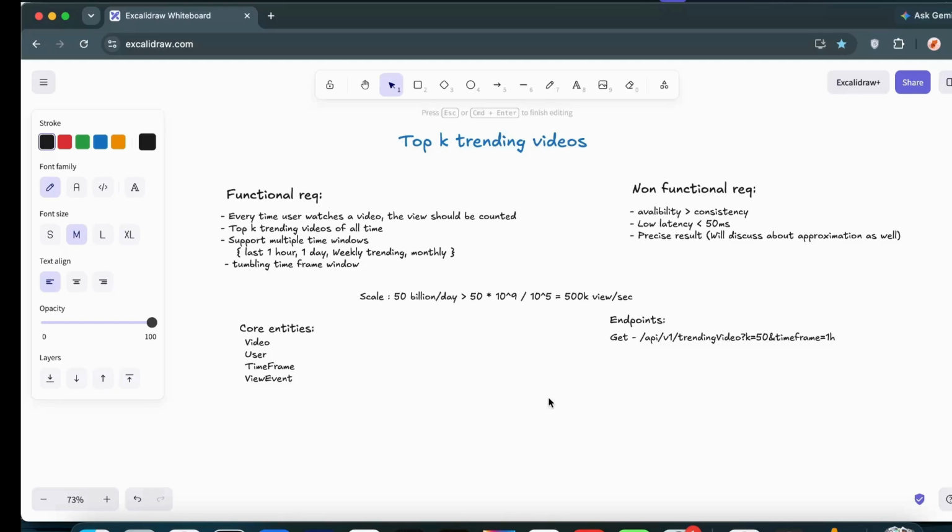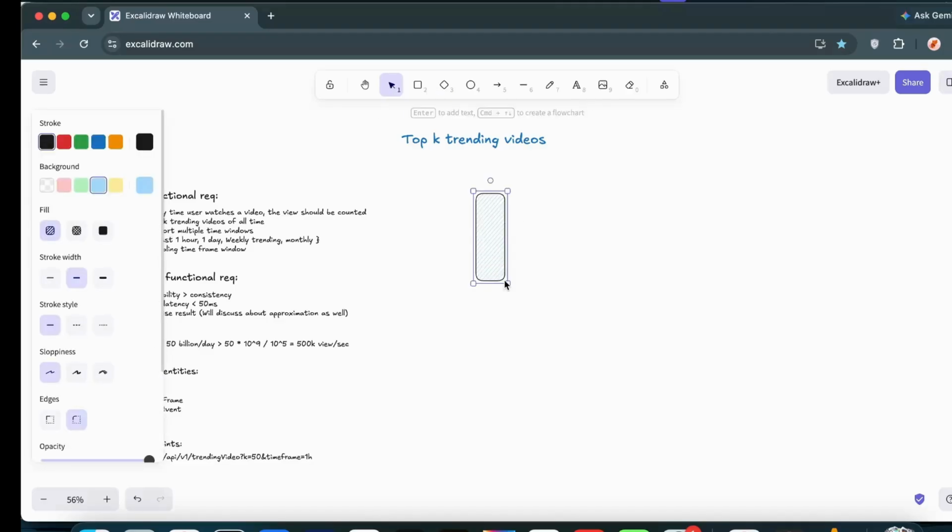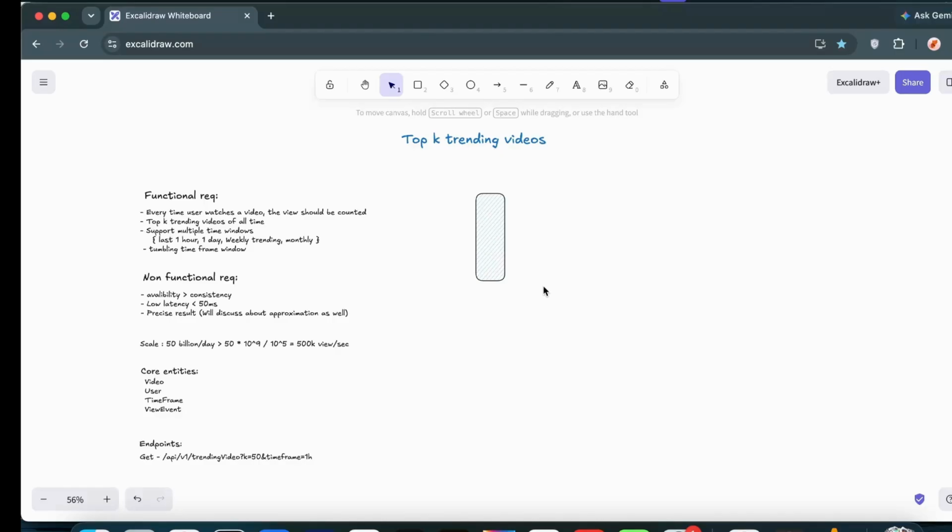Now let's start designing the architecture for this particular system. We will assume that users from multiple regions are watching the videos, and every video view request goes to our backend. These view requests first reach a load balancer. So let's have a load balancer right over here, and its responsibility is to distribute the incoming traffic evenly across the servers.